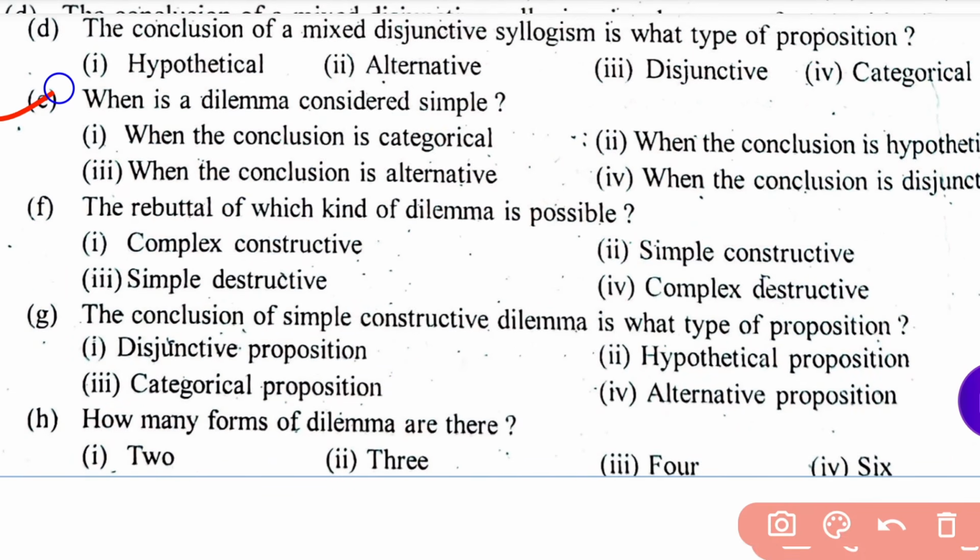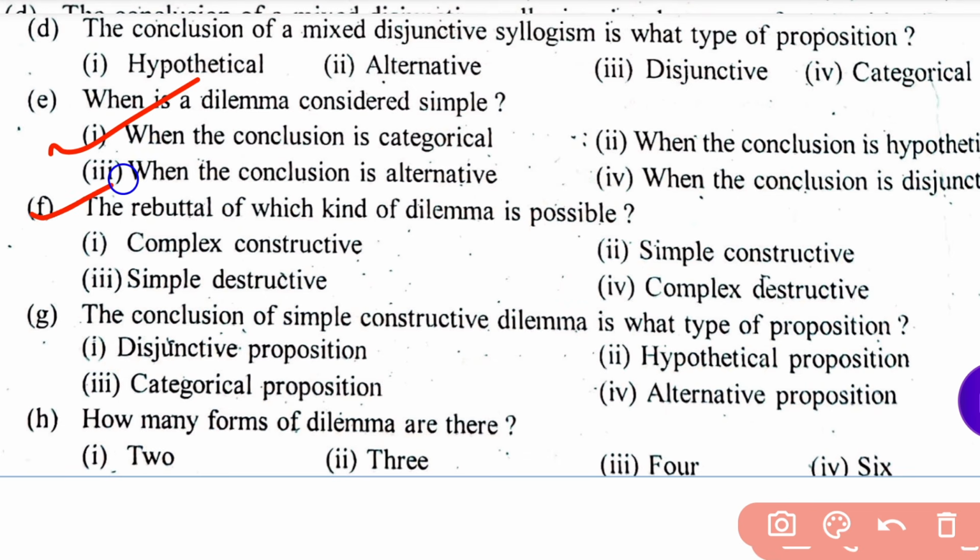Read question E. When is a dilemma considered simple? This question is all about dilemma. Simple means easy. Four options are there: when the conclusion is categorical, when the conclusion is hypothetical, when the conclusion is alternative, and when the conclusion is disjunctive. The right answer is: when the conclusion is categorical.